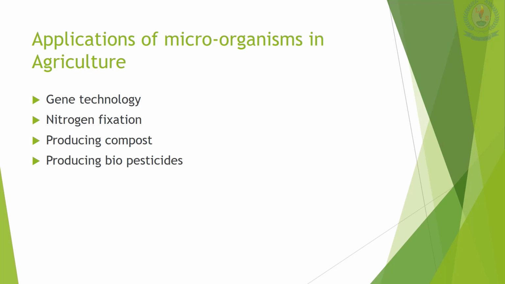Then biopesticides. Some microorganisms can be used as biopesticides to control insects and weeds that can cause damage to the plants. The fungus Alternaria is used to control the aquatic weed Salvinia. That means the aquatic weed Salvinia can be controlled using the fungus Alternaria.